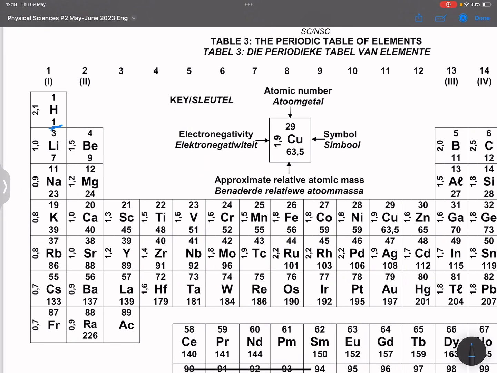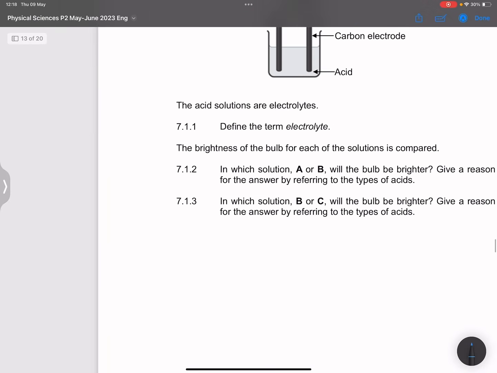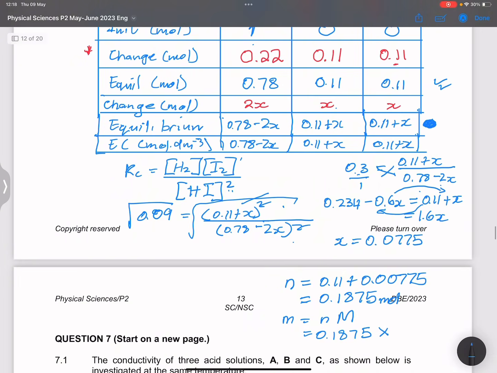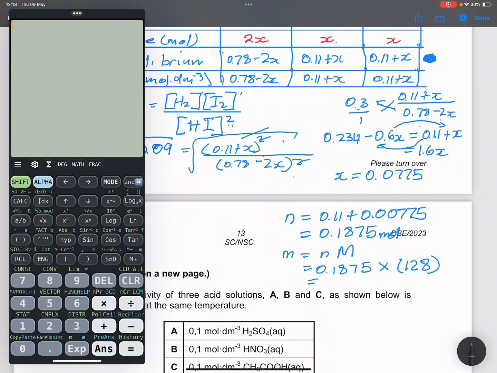So number of moles times 1 plus 127, which gives us 128. So the mass of that will be 0.1875 multiplied by 128, and so the mass at equilibrium will be 24 grams.